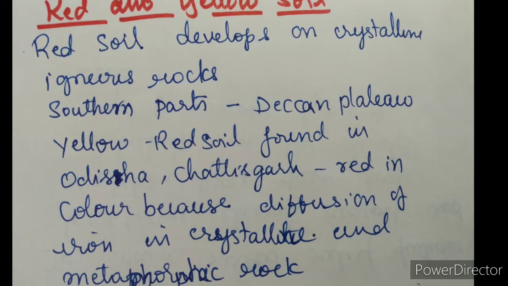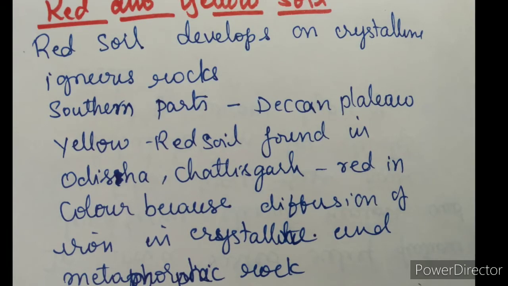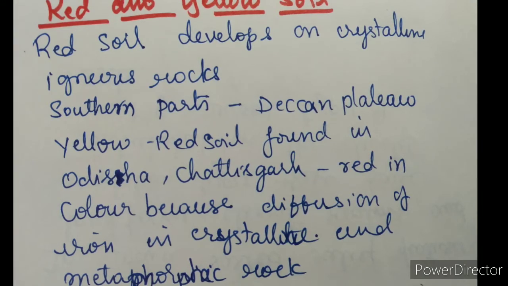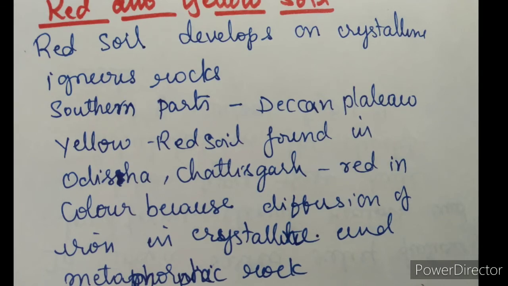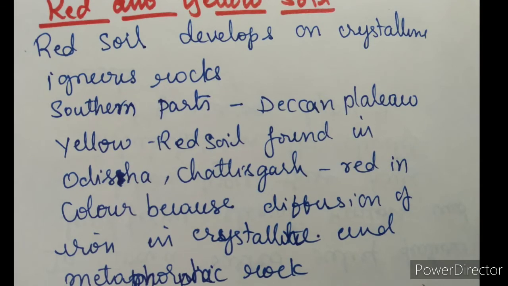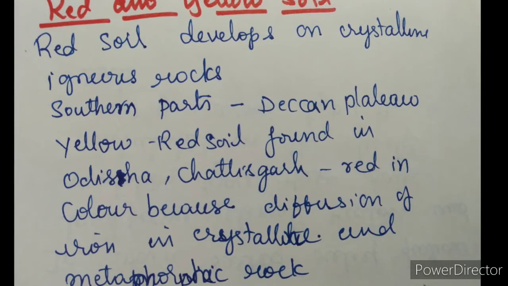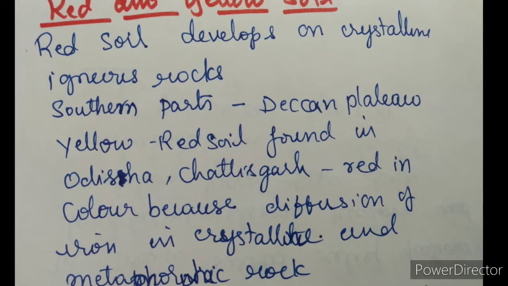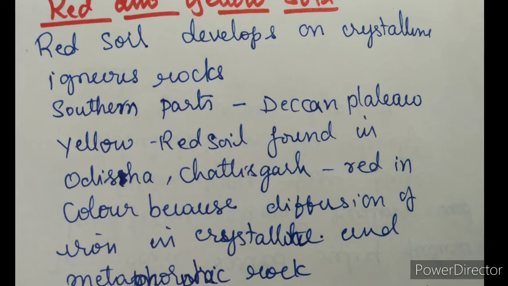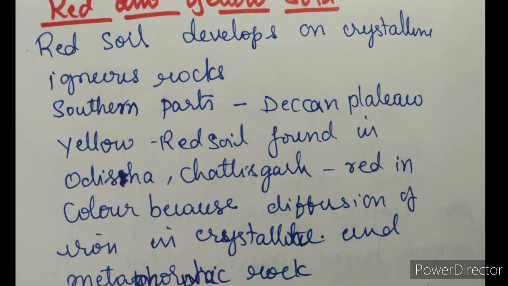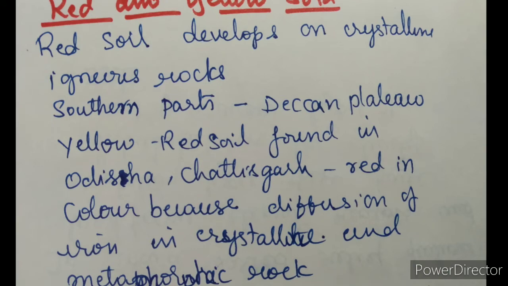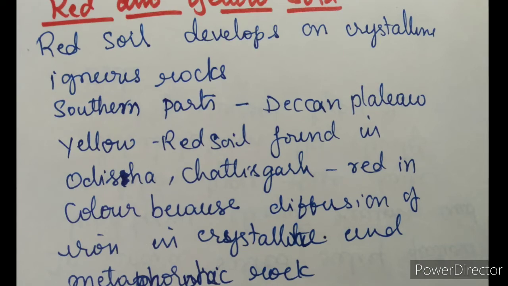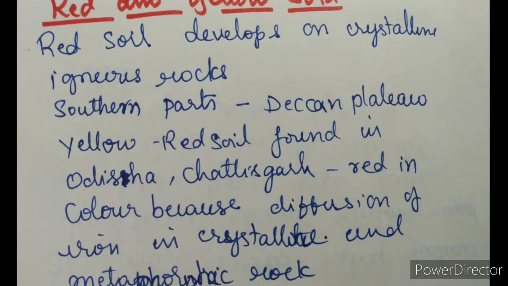Next we move on to the laterite soil. Laterite soil has been derived from the Latin word later, which means brick. The laterite soil develops under tropical and subtropical climate with alternate wet and dry season. This soil is the result of intense leaching due to heavy rain. Laterite soils are mostly deep to very deep, acidic, generally deficient in plant nutrients and occur mostly in southern states, Western Ghats region of Maharashtra, Odisha, some parts of West Bengal and northeast regions.